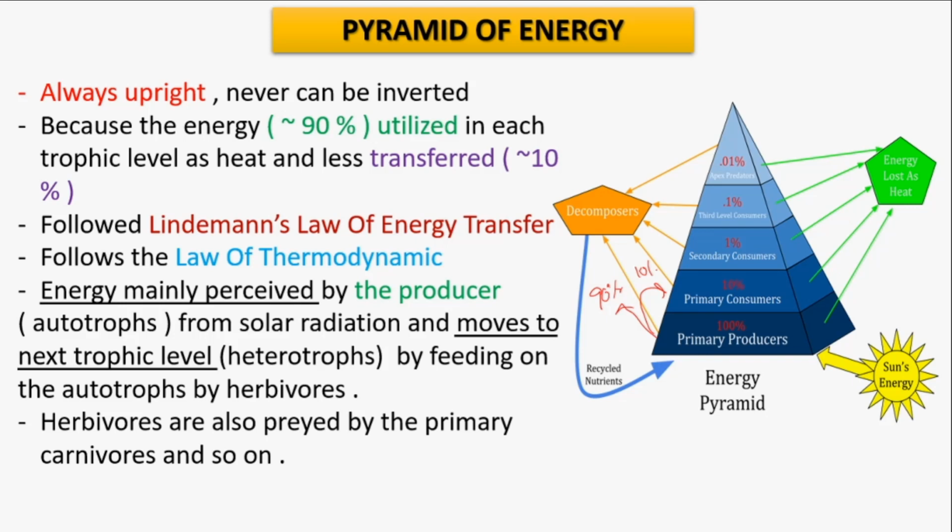Producers show maximum energy as they perceive solar energy directly to synthesize glucose and store it as chemical energy, and the heterotrophs, by feeding on the autotrophs, obtain this energy.